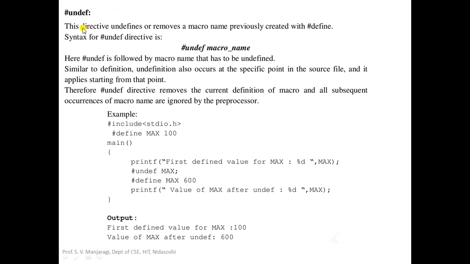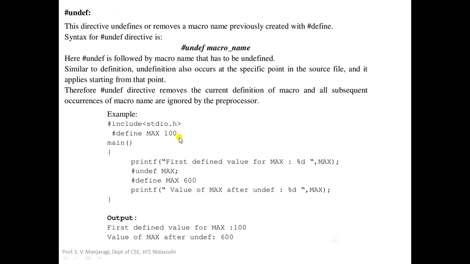Now let us move on to the next one, that is hash undef. This is the opposite of hash define. This directive undefines or removes the macro that was previously created by hash define. The syntax of undef is: it begins with hash undef followed by the macro name. This is a macro already created using hash define. If we want to remove that macro from the program, we can make use of hash undef. It means hash undef is followed by the macro name that is to be undefined.